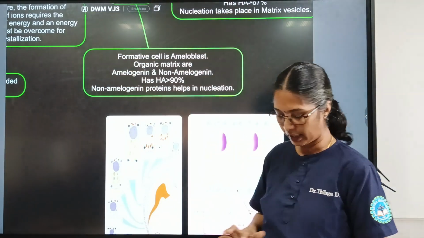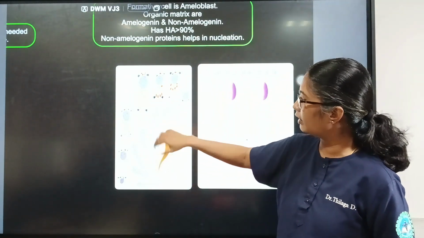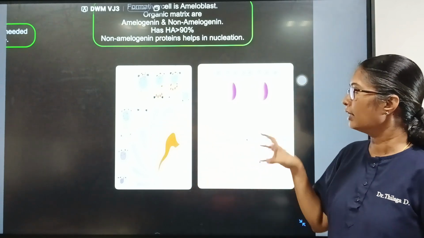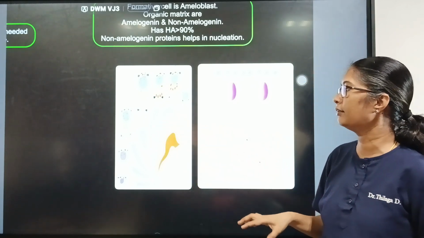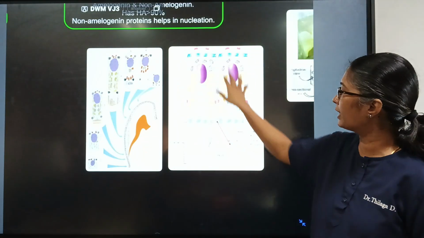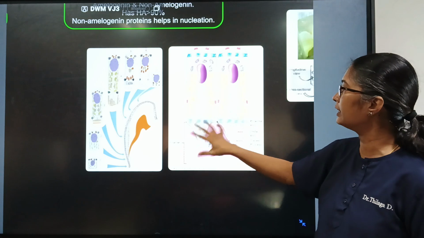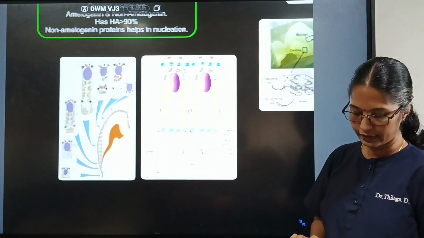The ameloblasts deposit the organic matrix first, and then the nucleation causes the hydroxyapatite to be deposited and the mineralization happens. So this is how an ameloblast with the Tomes process starts depositing the organic matrix on which the minerals are deposited to form the enamel.